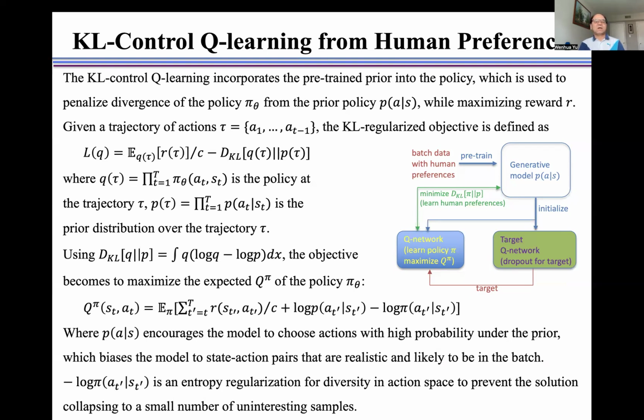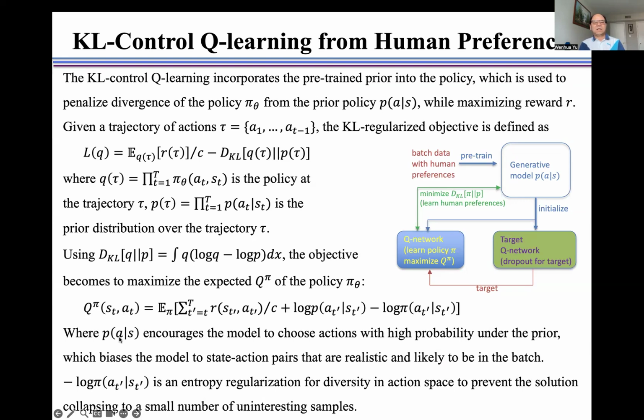Given a trajectory of actions tau, the KL regularized objective is defined as here, where q is a policy at the trajectory tau, and p is the prior distribution over the trajectory tau. Using the definition here, the objective becomes to maximize the expected Q pi of the policy pi theta, as here,